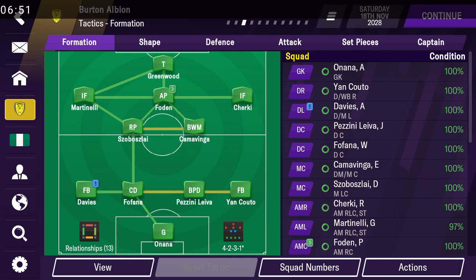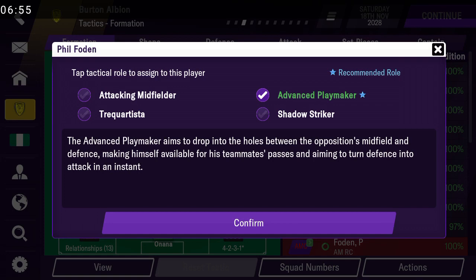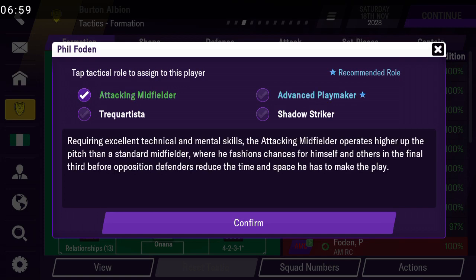So I'll move to the attacking midfield roles now. I have three here that I wrote: the attacking midfielder, the advanced playmaker and the shadow striker. The attacking midfielder operates higher up the pitch than a standard midfielder, where he fashions chances for himself and others in the final third before opposition defenders reduce the time and space he has to make a play.